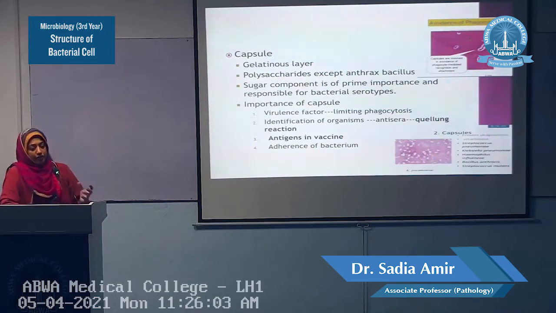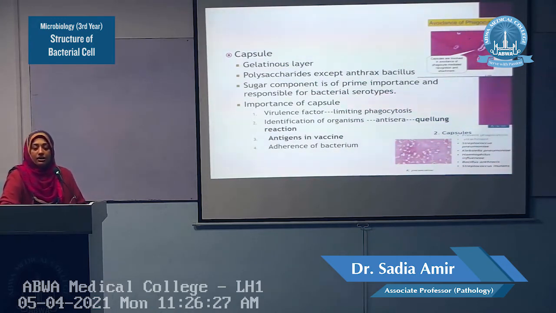So, if a bacteria enters into our body, our phagocytes will come, detect it, recognize it and try to engulf it. If this bacteria is encapsulated, this capsule will limit this phagocytosis process. How?